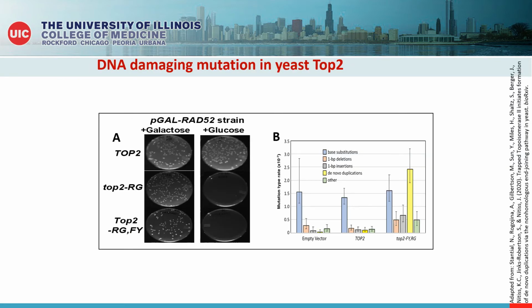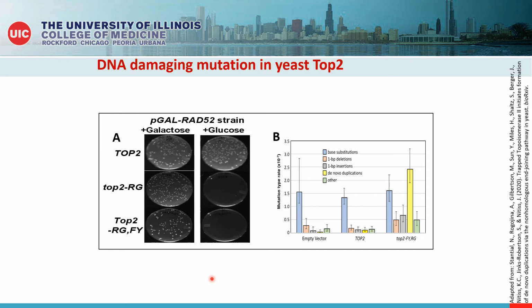So previously, the lab identified two independent DNA damaging mutations in yeast TOP2, TOP2RG and TOP2RGFY, as shown in panel A of the figure, where we were able to introduce it into wild-type cells but not in RAD52 deficient cells of yeast.